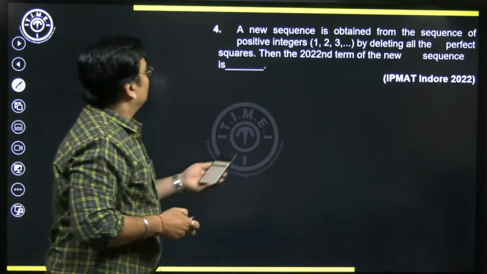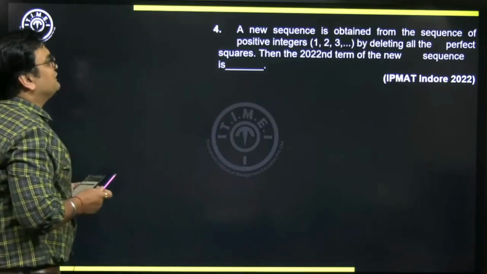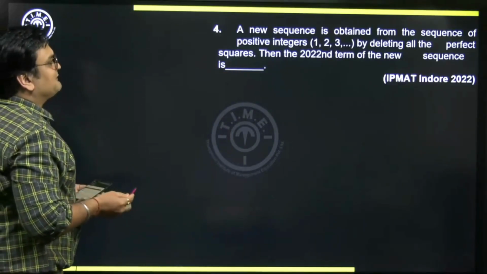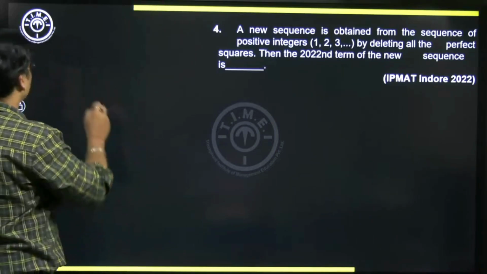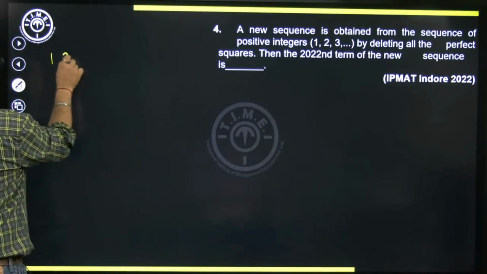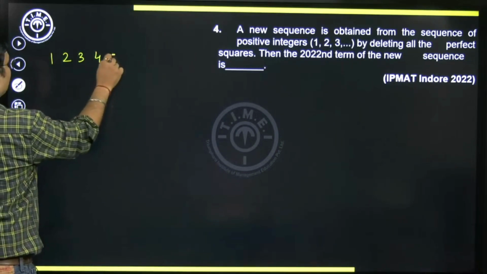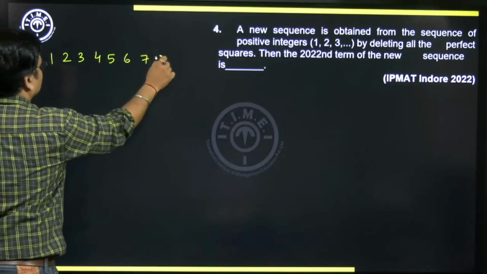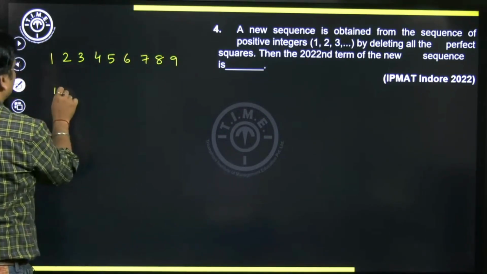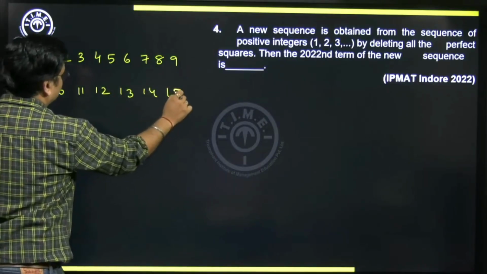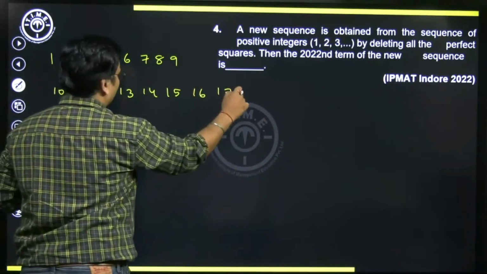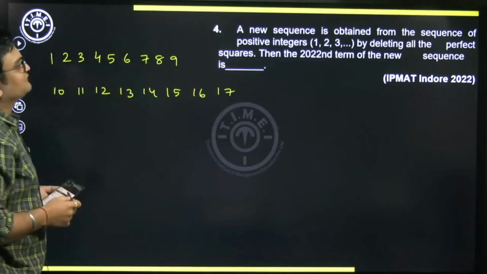Okay. So this question says a new sequence is obtained from the sequence of positive integers 1, 2, 3, and so on. When he says positive integers, the sequence will be like this, right? 1, 2, 3, 4, 5, 6, 9, 10, 11, 12, 13, 14, 15, 17, and so on, like this. This will continue.